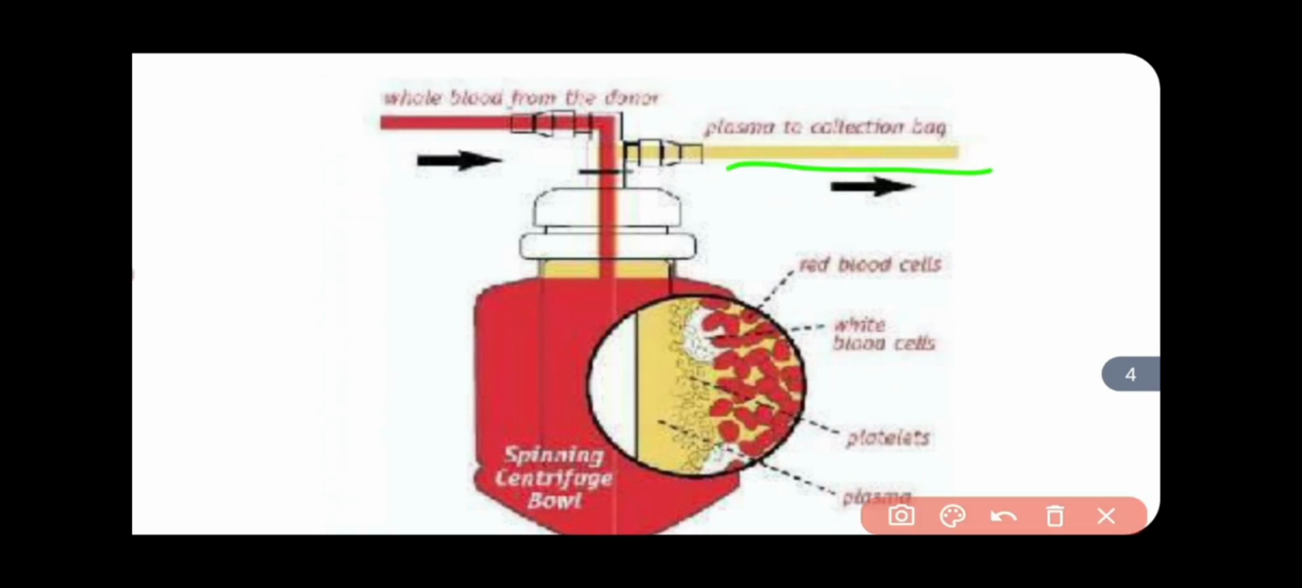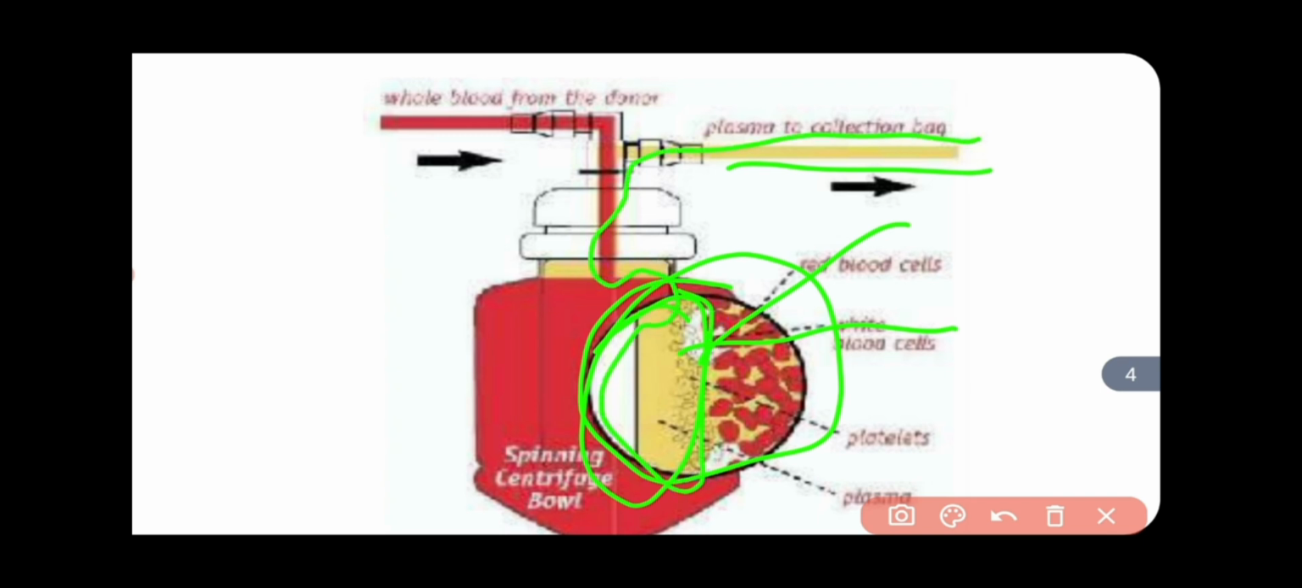Here in the centrifuge machine, you can see that with the help of the centrifuge machine, red blood cells are separated on one side, white blood cells on one side, platelets also on one side, and plasma is separated on another side. So with the help of the centrifugal machine, we remove this plasma, and nearly 65% of plasma is removed in plasma exchange.